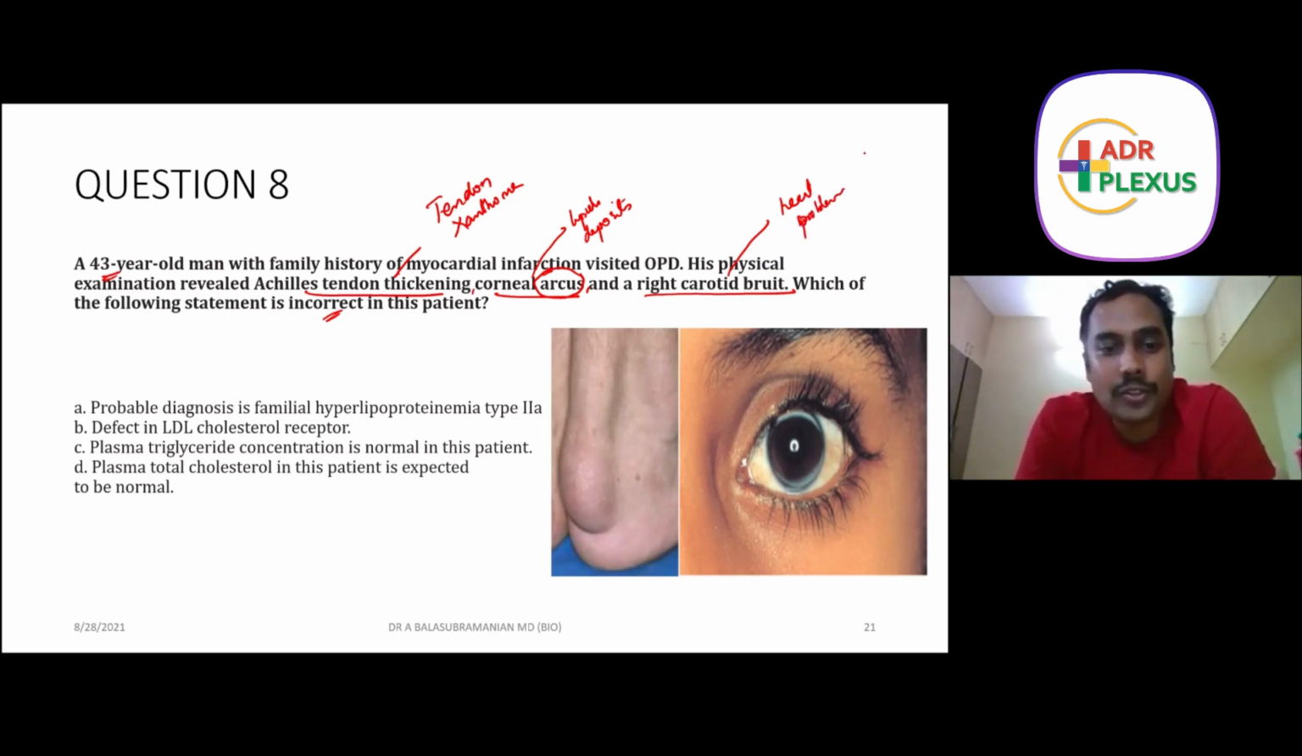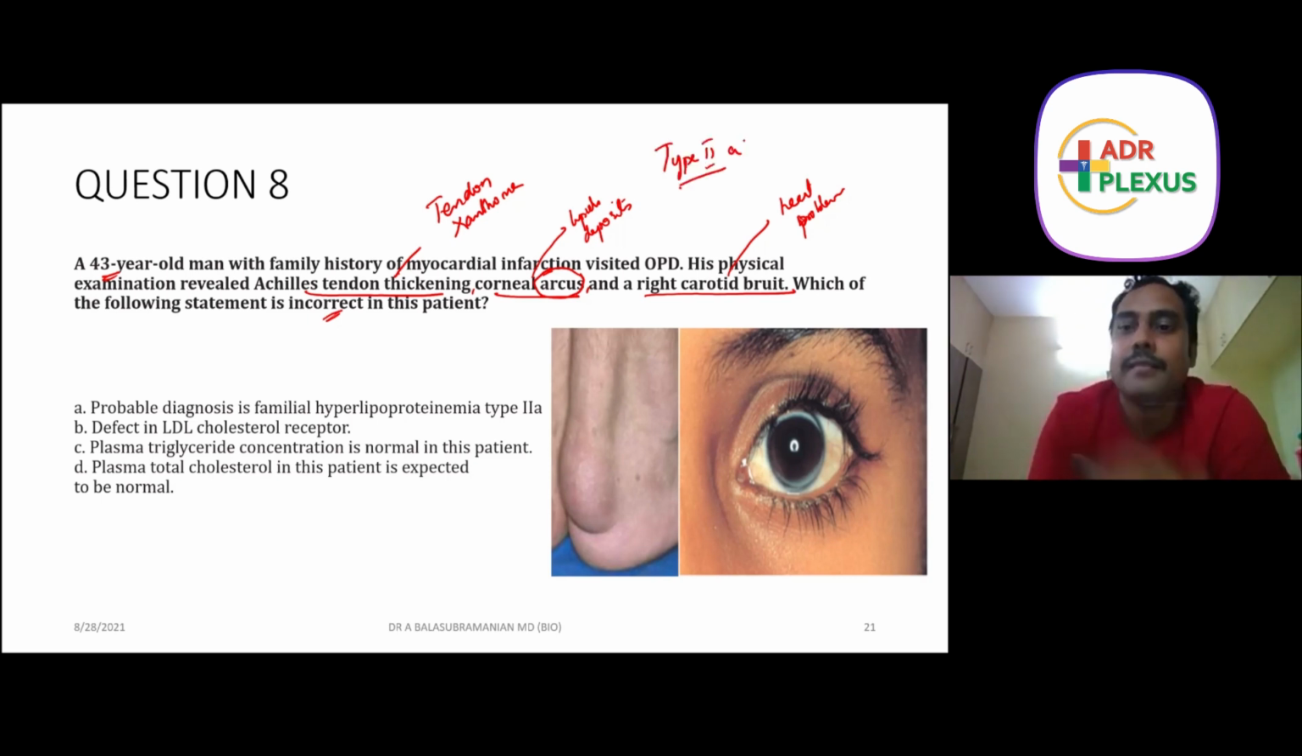Okay, so basically, by looking at the options, you will know that it is a classification of disease. Probable diagnosis is familial lipoproteinemia type 2A. So they are asking us about lipoprotein disorder. It's very simple. There is only one lipoprotein disorder which has cardiac involvement, that is type 2A, which is otherwise called familial hyperlipoproteinemia type 2A or familial hypercholesterolemia. Okay, familial hypercholesterolemia. Let's go to the option.